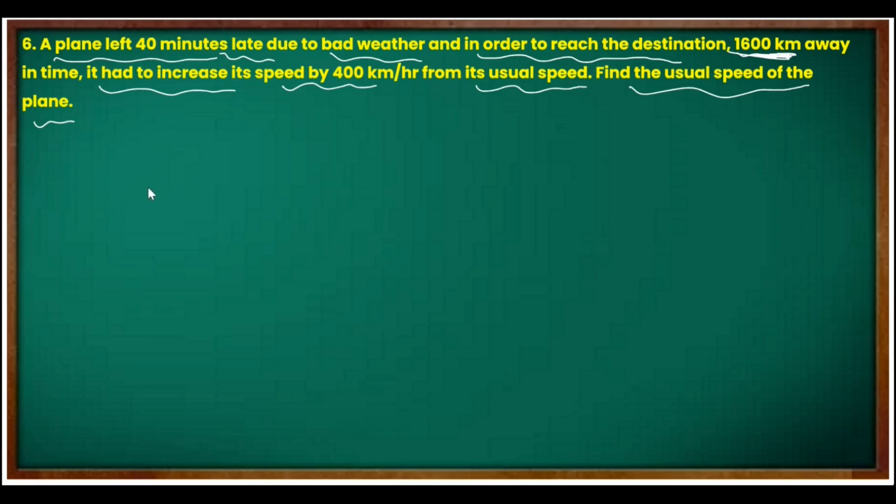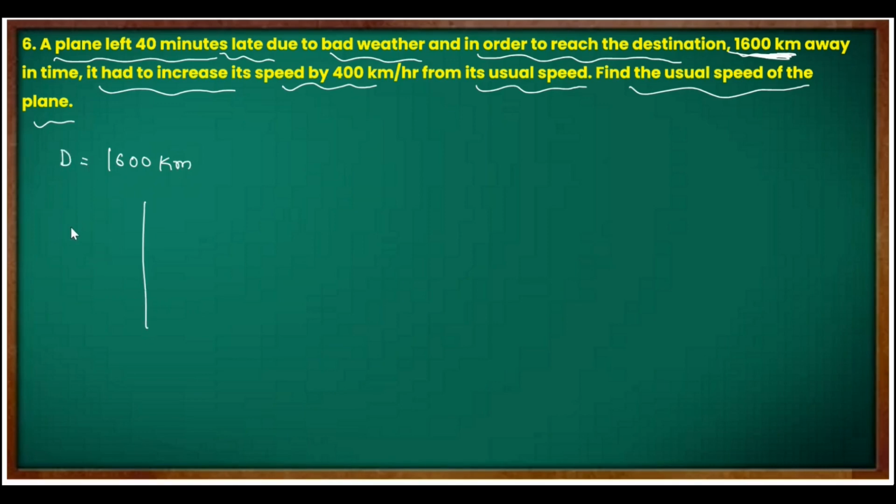Okay, so the situation is there was a delay in the flying. How much delay was there? 40 minutes delay was there. That means again comparison is going on. Difference is being given. Okay, so what is the total distance given? 1600 kilometer is the distance.